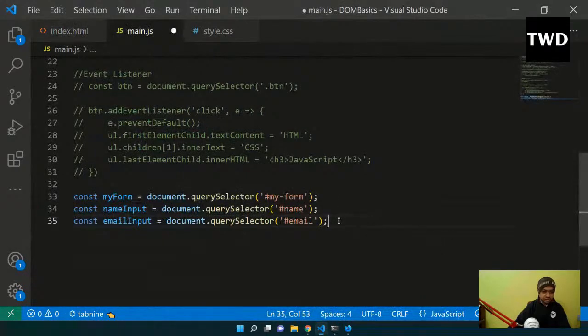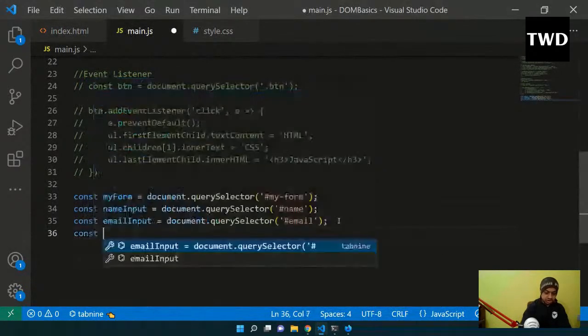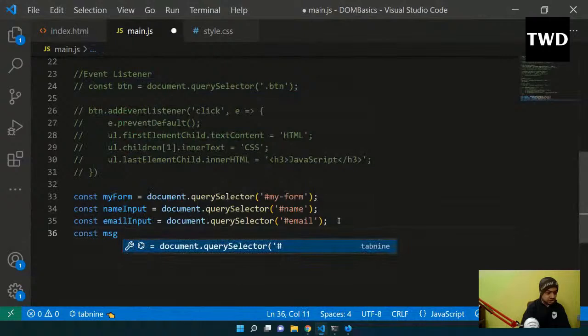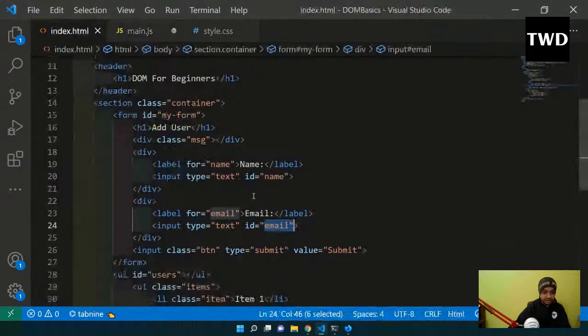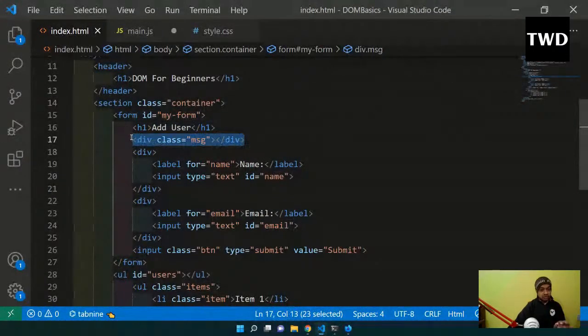Then const msg equal to document.querySelector dot msg. Why dot msg? Because there is a class of msg. This empty div of class msg is very important, we are going to do something with it.